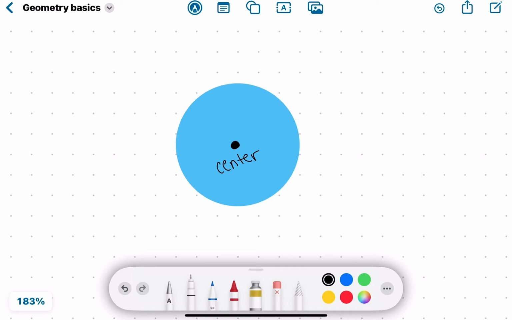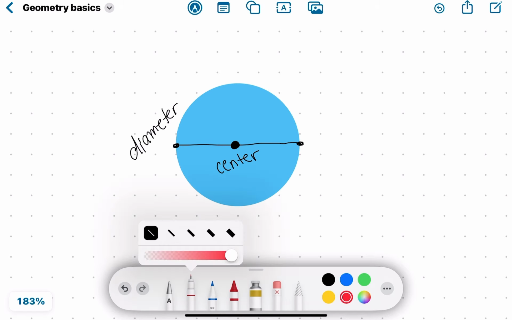Now, there is a distance from one end of the circle to the other that passes through the center. This is called the diameter. The diameter is the length of the entire circle. However, the radius is only half the diameter.